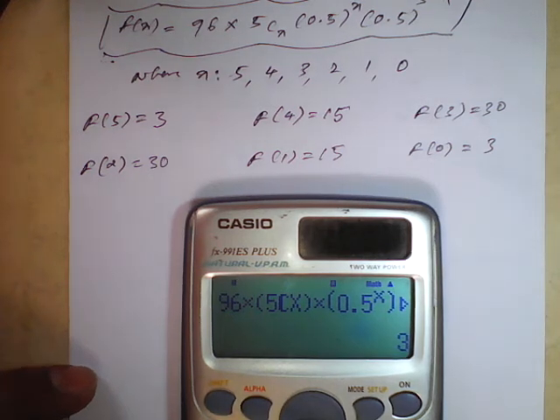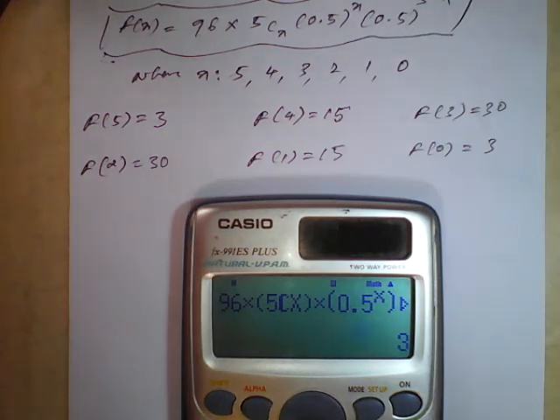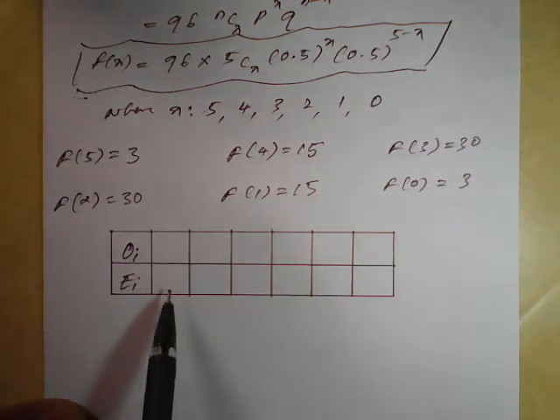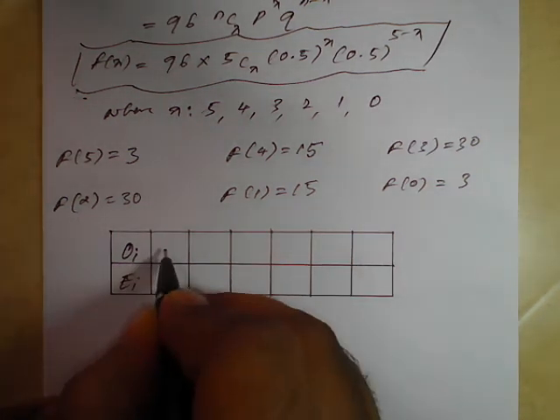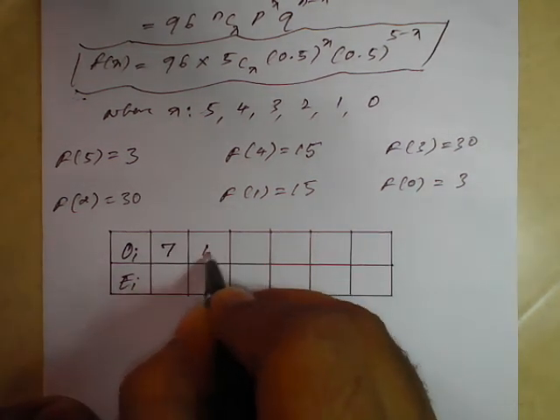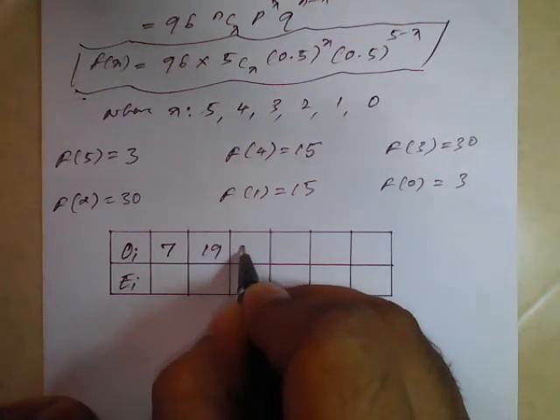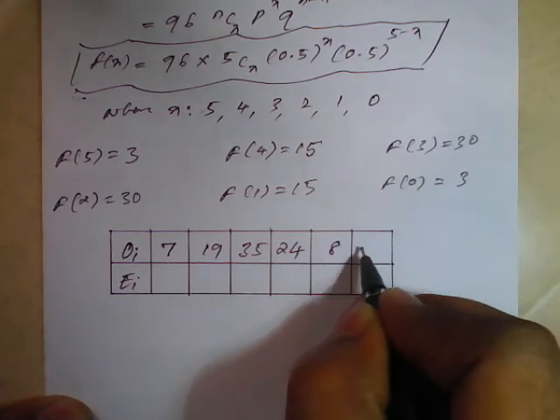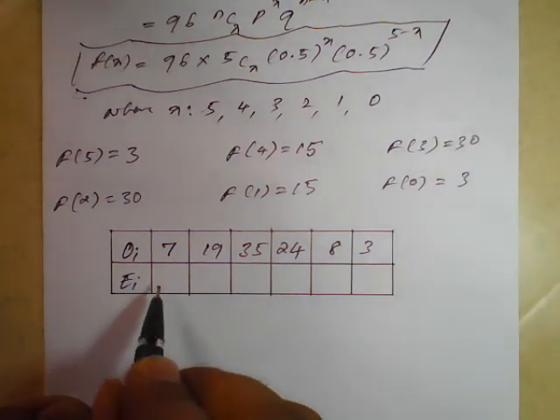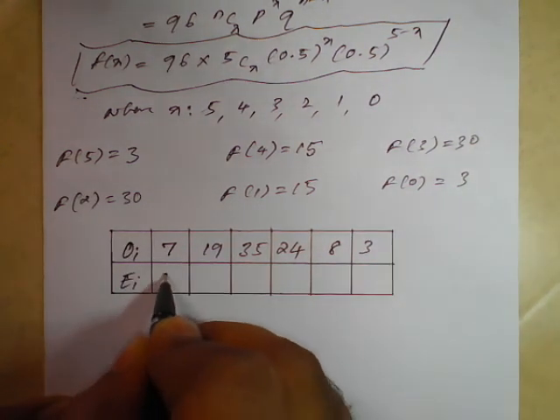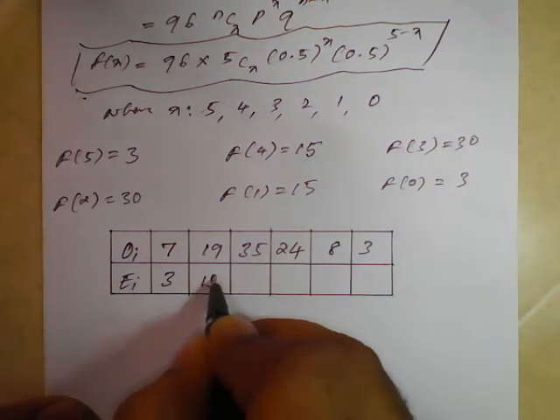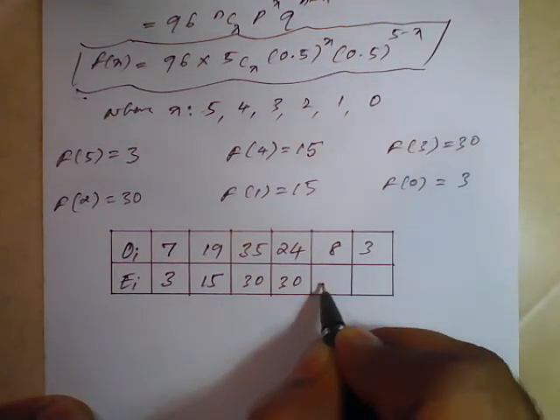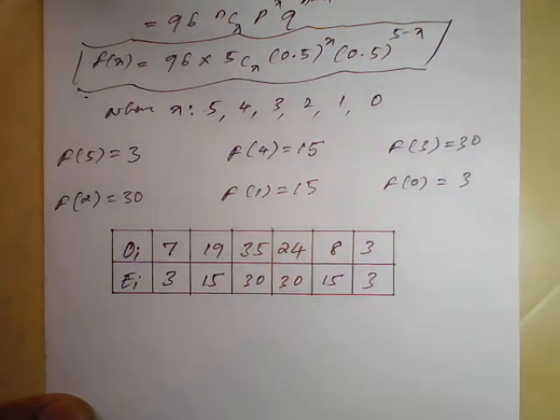Now we'll prepare a table for observed and expected. So the table here has O values and E values. The O values from the table are 7, 19, 35, 24, 8, 3, and expected, that is theoretical, we got as 3, 15, 30, 30, 15, 3.